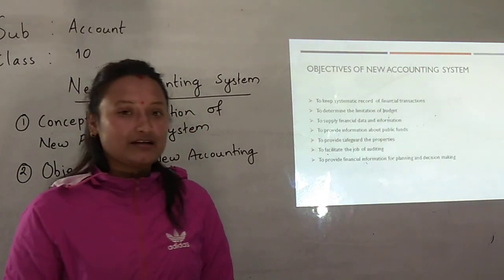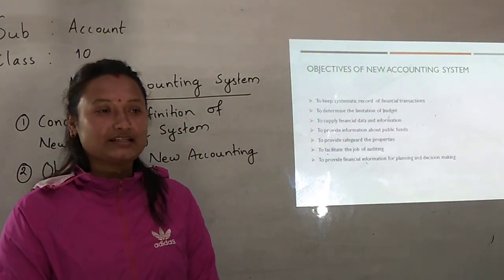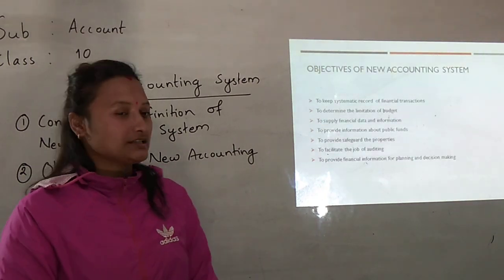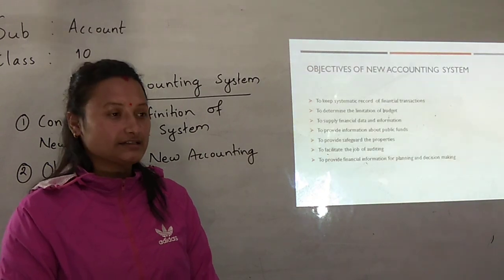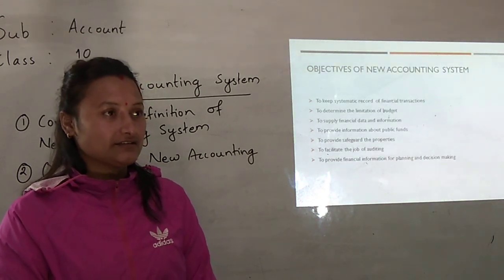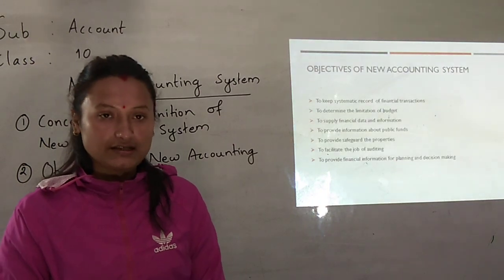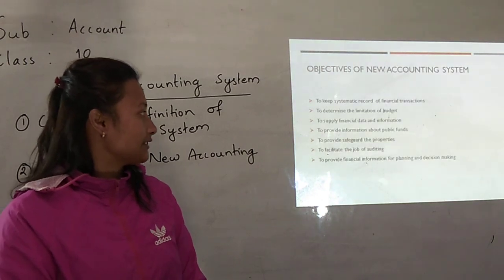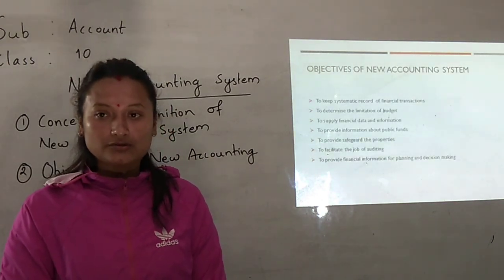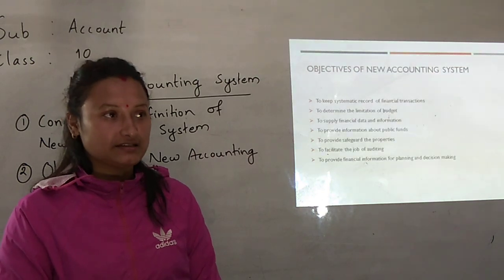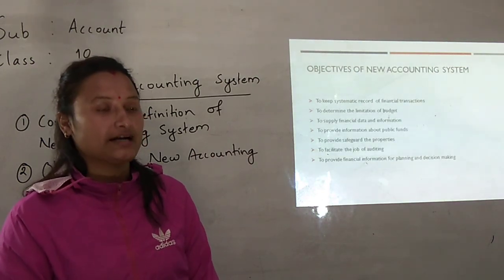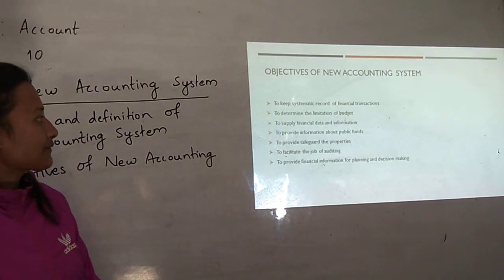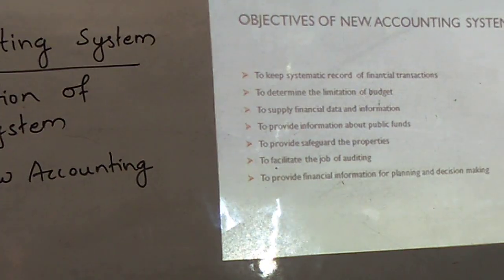And the government offices also prepare various types of monthly reports, and in order to prepare such monthly reports it needs various types of financial data, and this financial data can be ascertained from the different ledger books, in the same way from the different journal books and monthly statement books. And the users, for making different decisions or for making plans and policies related to financial matters, are supplied such information by this new accounting system.